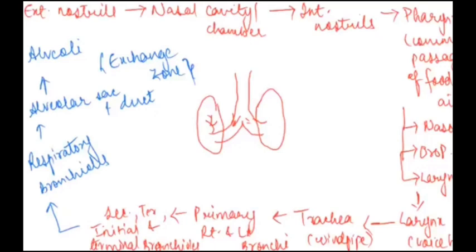And this entire portion that I have written in red, bacho, is called the conducting zone. Conducting zone simply conducts the air. It does not get involved in the exchange of gases. Whereas the exchange zone or the respiratory zone is the part of the respiratory system which is actually involved in the exchange of gases. Is this clear so far?